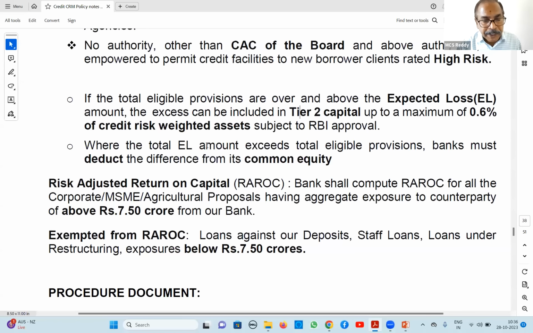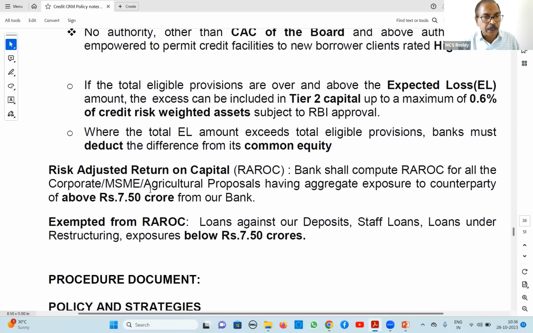Suppose expected losses exceed your eligible provisions, that means losses are more than provisions. If losses are more, what happens? Common equity in our capital reduces. This is the equation.